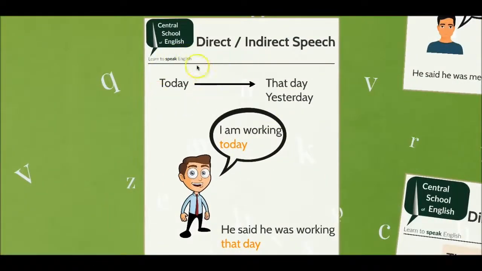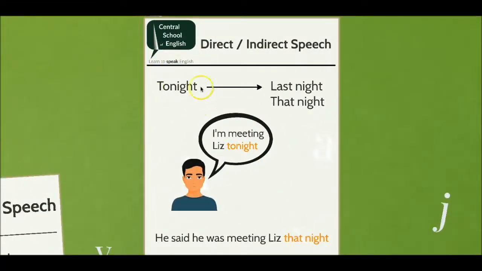The time expression today may have to change to that day or yesterday when we change direct speech into indirect speech. For example, "I am working today" changes to "He said he was working that day." The time expression tonight may have to change to last night or that night when we change direct speech into indirect speech. For example, "I'm meeting Liz tonight" changes to "He said he was meeting Liz that night."